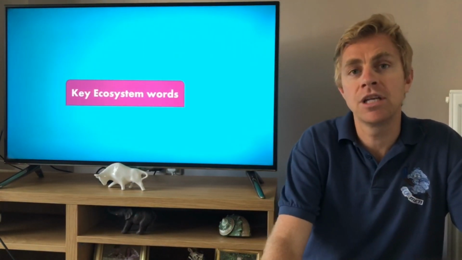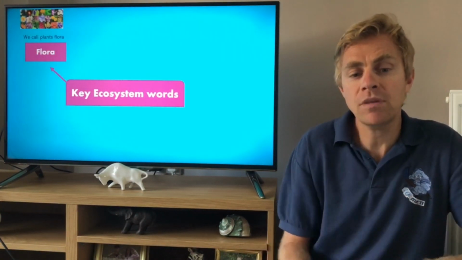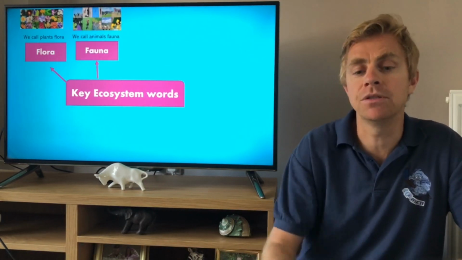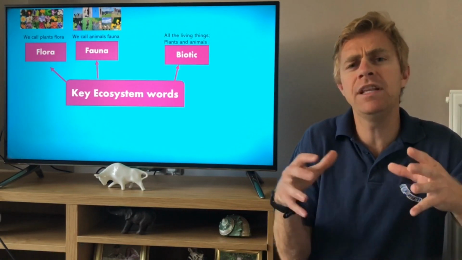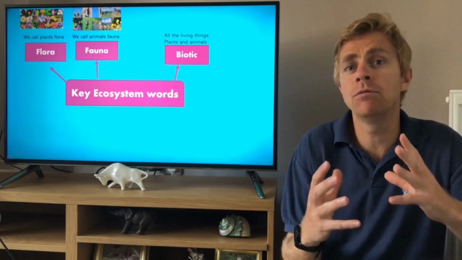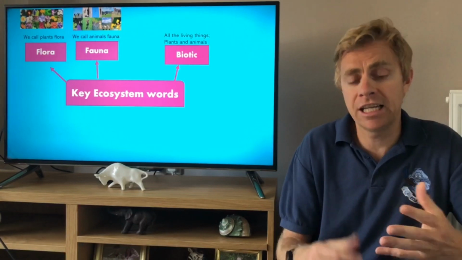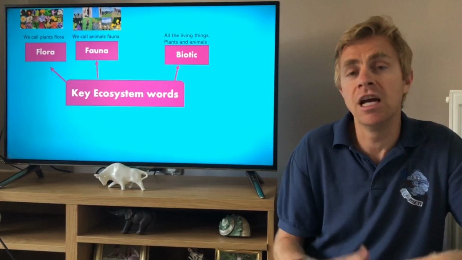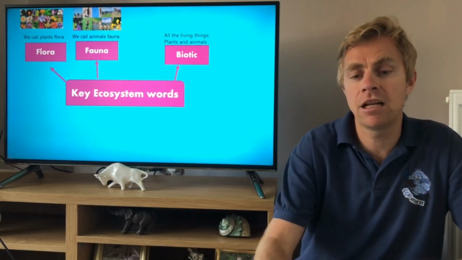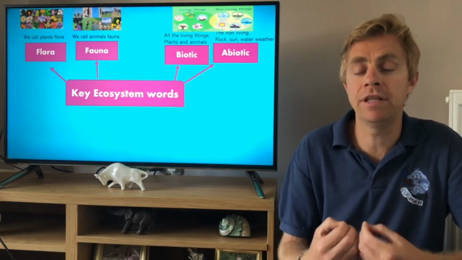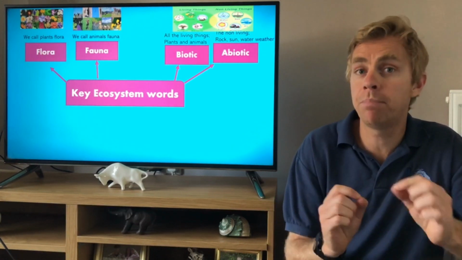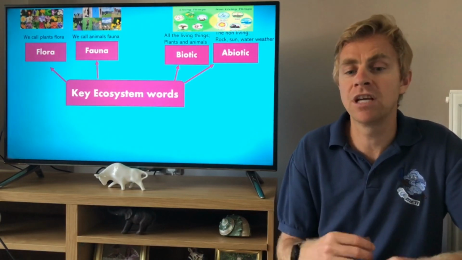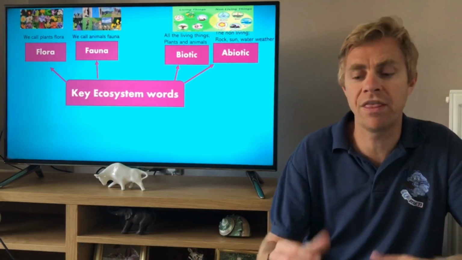These are the key words about an ecosystem. Flora. Flora we call the plants. Fauna is what we call the animals. Biotic are all the living things, everything that requires MRS GREN to survive. In other words, movement, respiration, excretion, growth, reproduction. If it doesn't have that, it is then classed as abiotic, the non-living things. You need to know the difference between biotic and abiotic. Biotic, all the living things, abiotic, the non-living things. So that's the rock, the sun, the water, the weather.